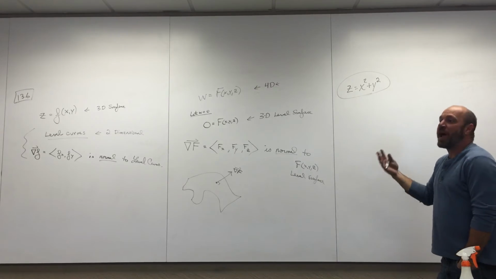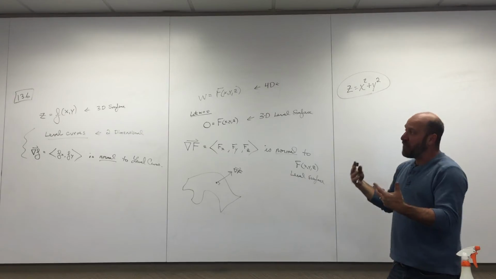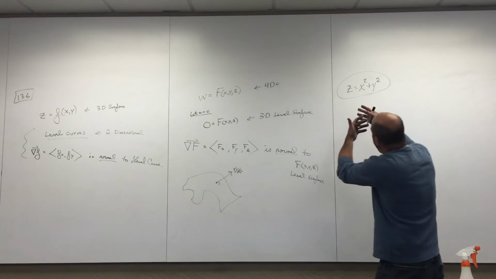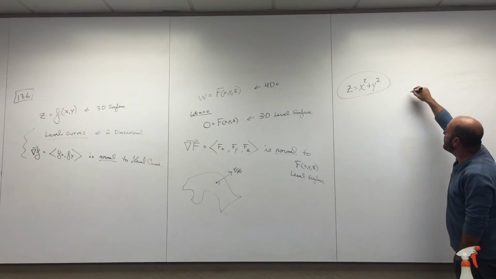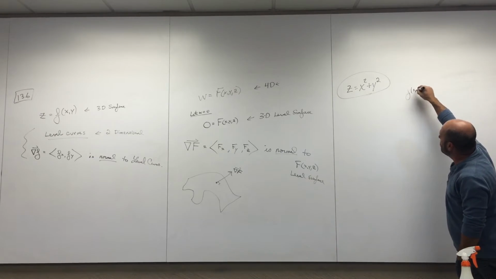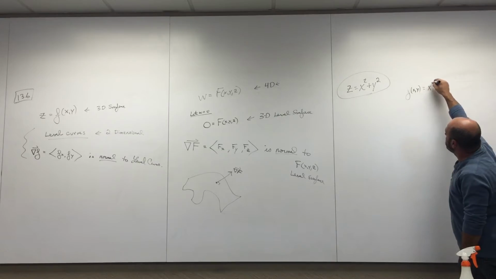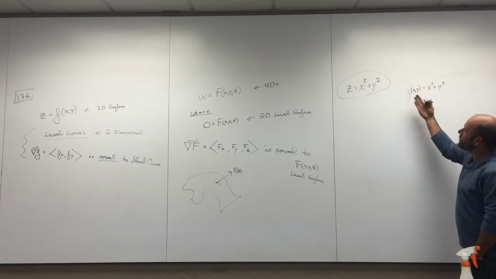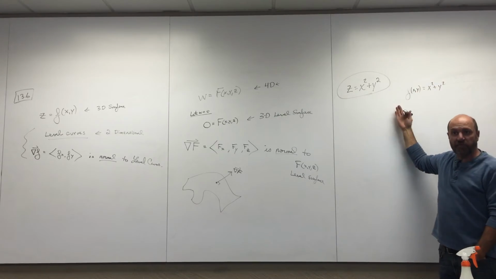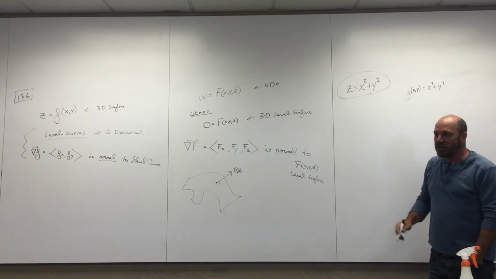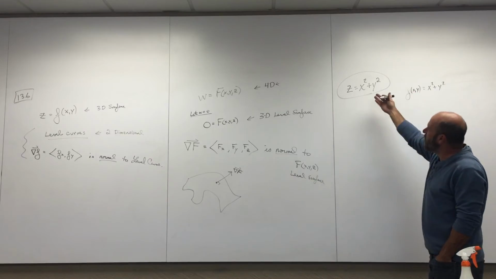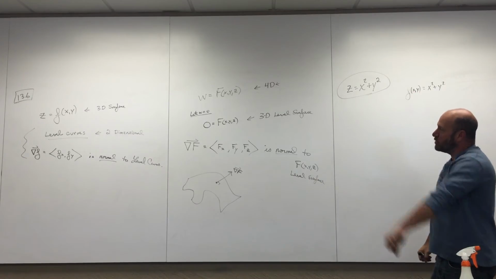Now, can you please write it with the small f notation? How would you write it with the small f notation? You would just replace z with f of x, y. Here it is using the small f notation. f of x, y is just z. It's just another name. We've been talking like that. But here's what I'm suggesting. Can we express it with our big F notation?